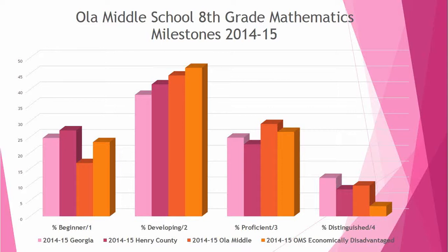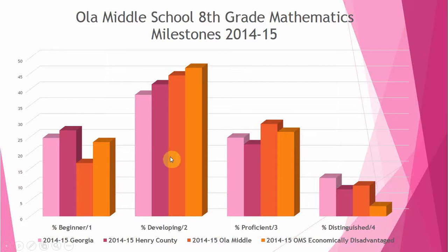Okay, and here we're going to go over the milestone scores for the year before, so you can get an idea of that. This is 2014-15. So we've got the state of Georgia, the district, Henry County, Ola Middle, and then the economically disadvantaged students. So that you can see that Henry County is the purple one. The state of Georgia is the light purple. Ola Middle is the dark orange, and the economically disadvantaged is this other type of orange right here.